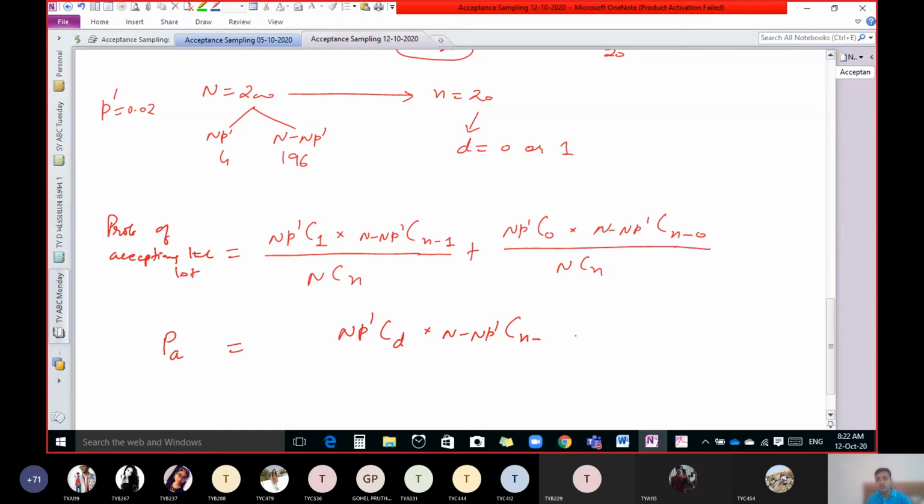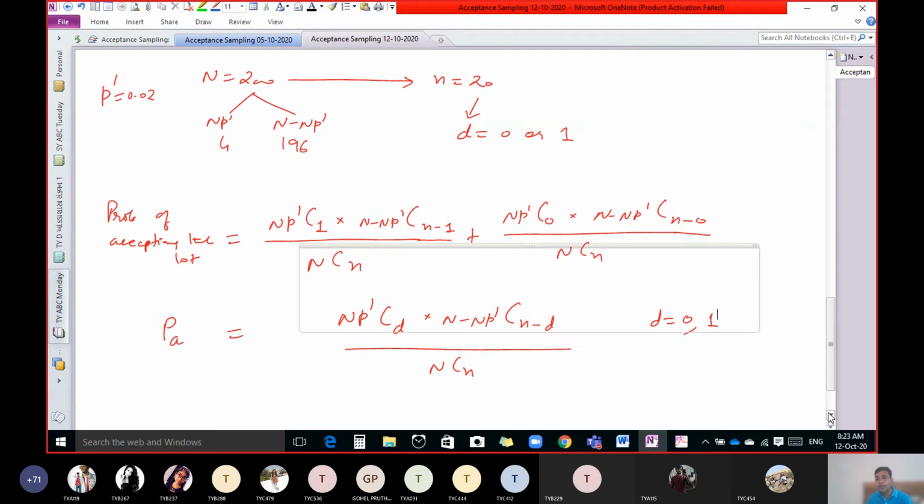And 0 and 1 are two possible values. If we take d equal to 0, then we get this second part, and if we take d equal to 1, then we get the first part. Yes or no? Just verify.